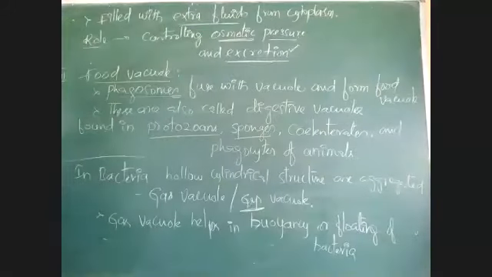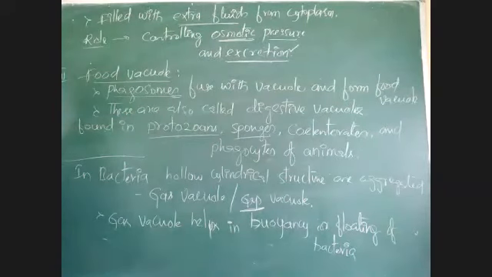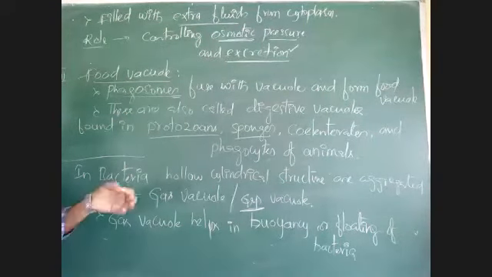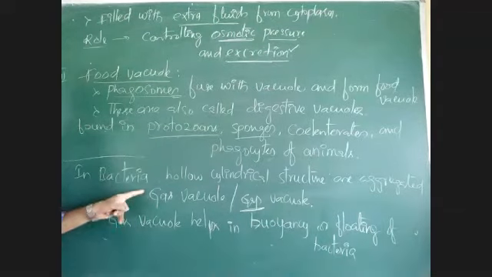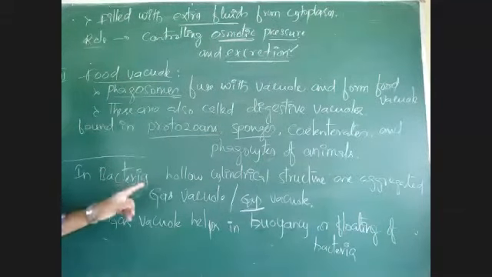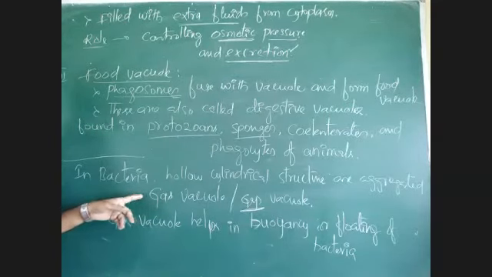Vacuoles, when they are filled with sap, that is a sap vacuole. Contractile vacuoles are present in some protists. Food vacuoles are present with some digestive enzymes. But when a vacuole is empty, there is nothing. We can say it is an empty organelle, but it is present in bacteria. At the beginning I told you, these are spaces present in the cytoplasm.